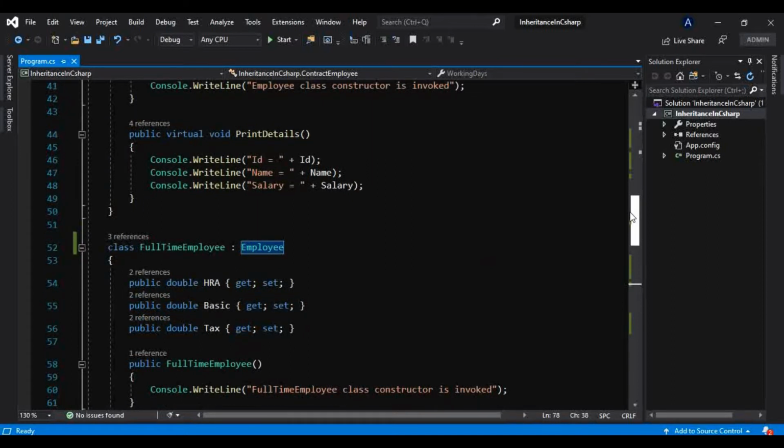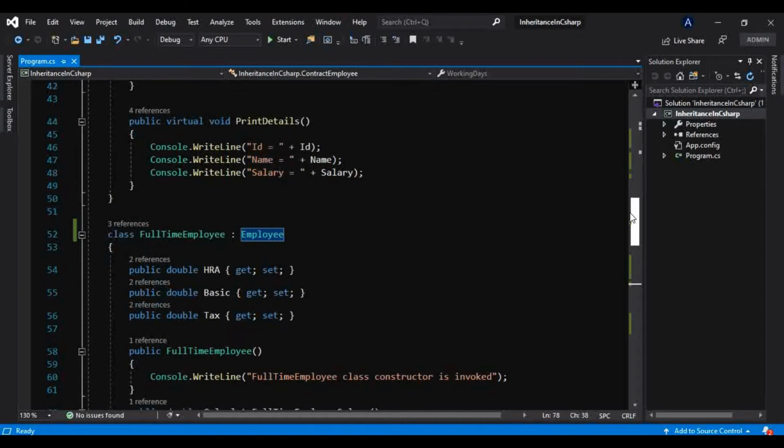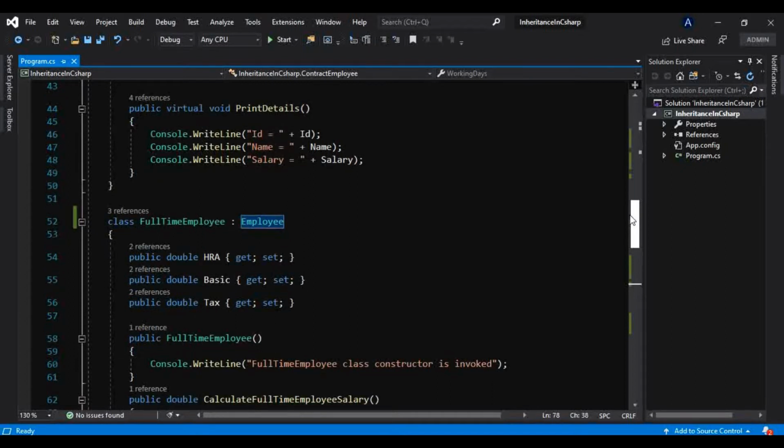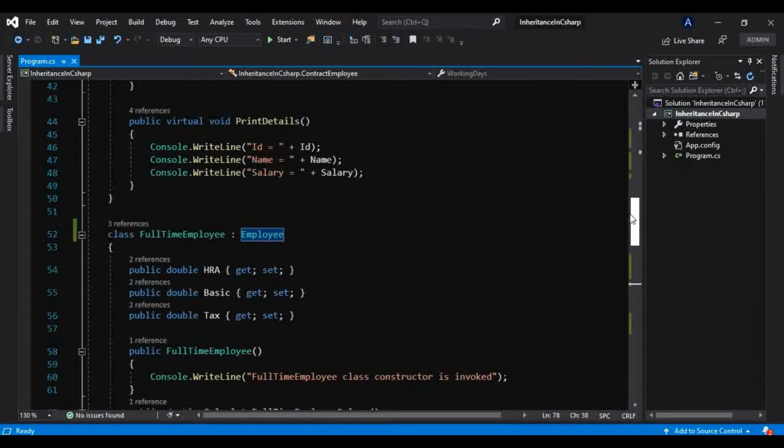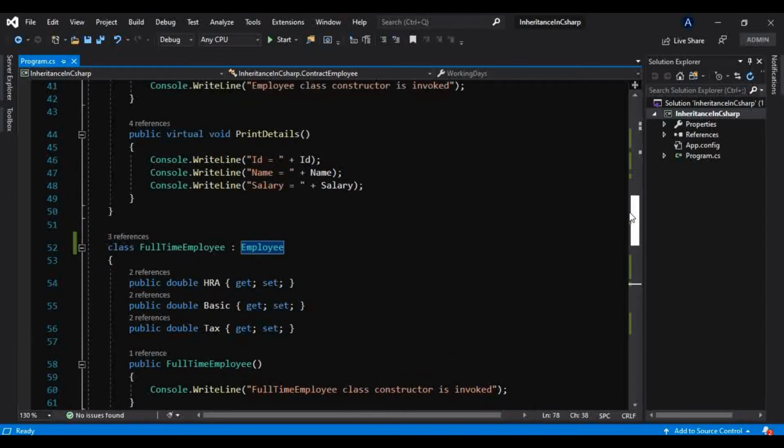I have told you that we will be discussing what multiple inheritance is and why we have to use multiple inheritance through interfaces. For that we have to learn what an interface is. At that time we will learn multiple inheritance, and before that we will also see in great detail what an interface is.